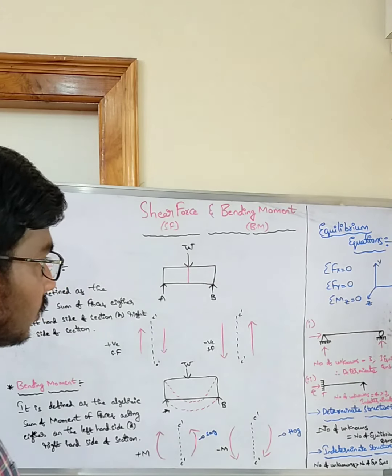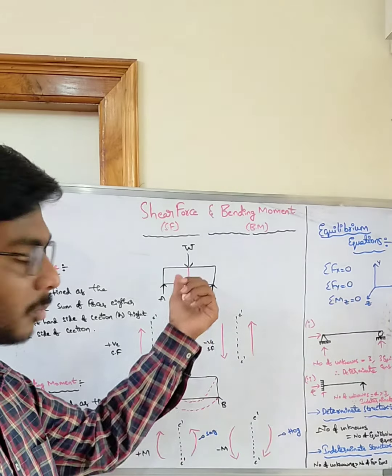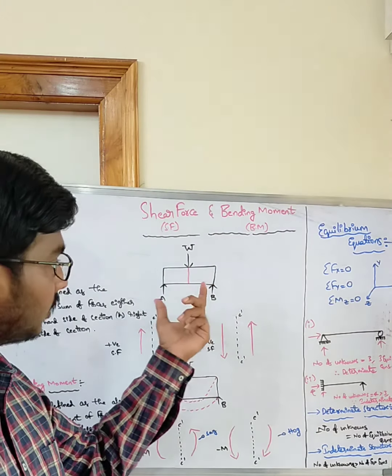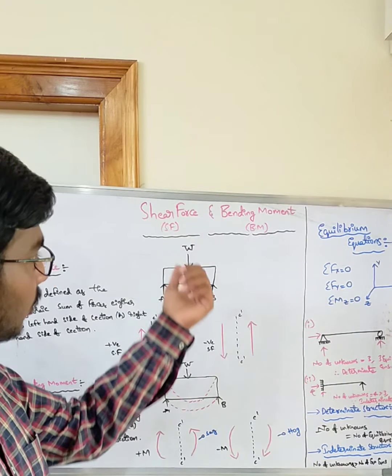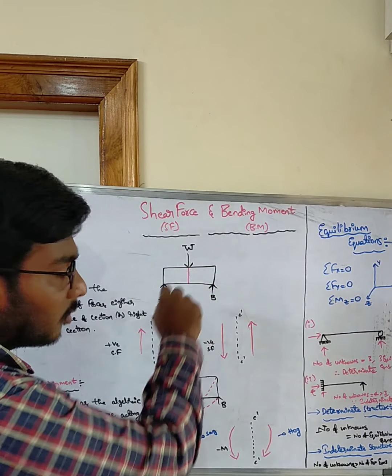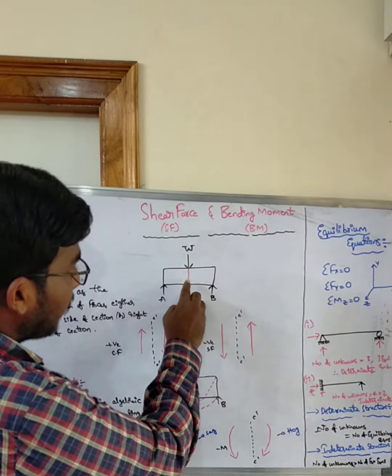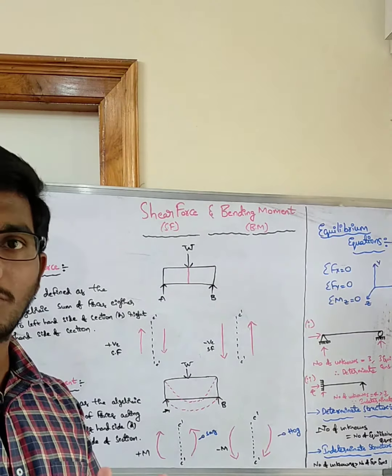Now, suppose we take an example of beam AB subjected to a point load W, which is acting at the center point exactly within this length of AB. Due to this load, the beam cracks in the middle where the concentrated load is acting. At that place, the beam cracks. Due to this cracking, the beam may shear and failure occurs.